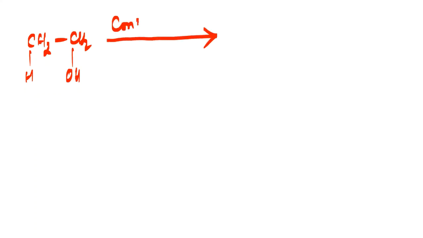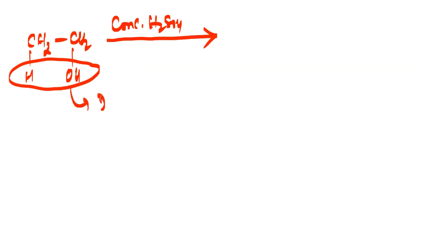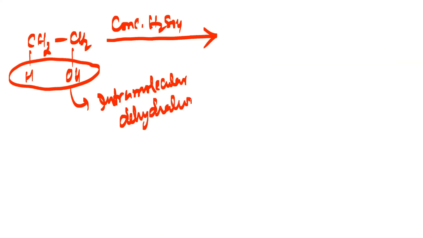Let us take an alcohol. When you treat the alcohol with concentrated H2SO4, there is a possibility of loss of water here. Okay, so water is lost, and this is called intramolecular dehydration, because water is lost from the same molecule.